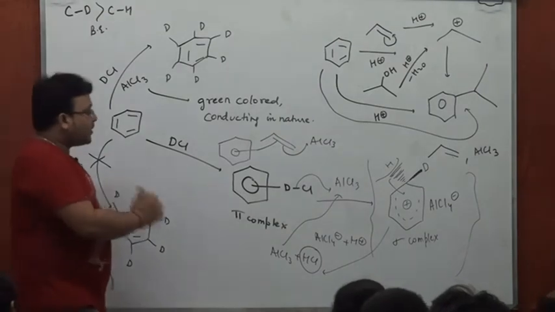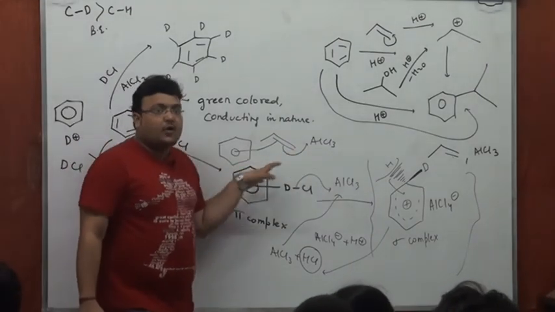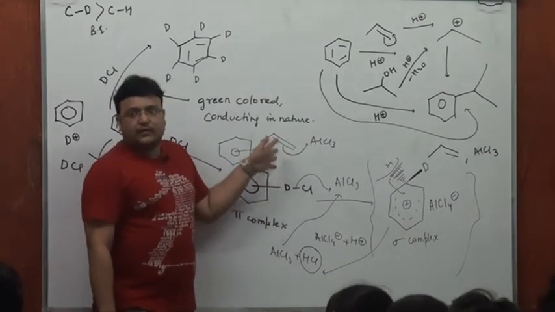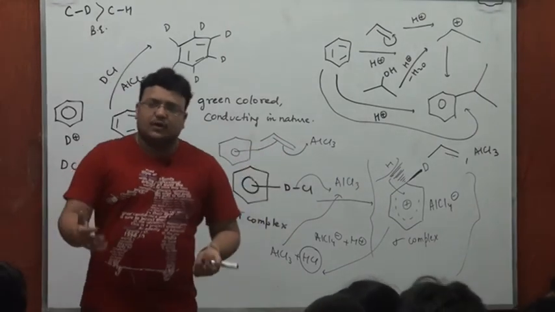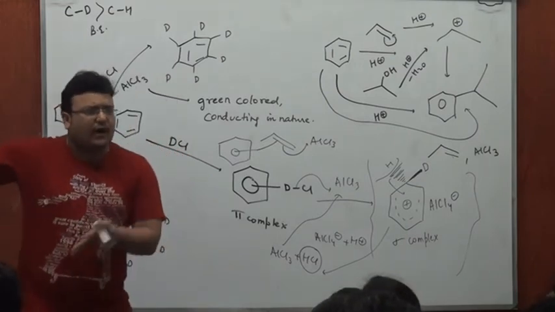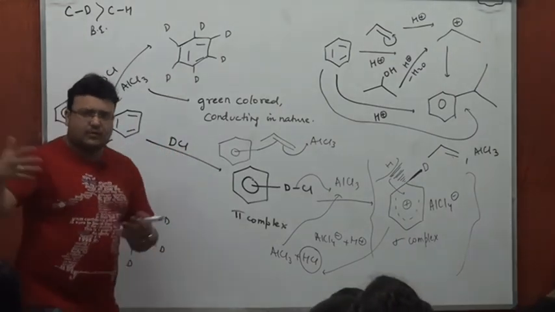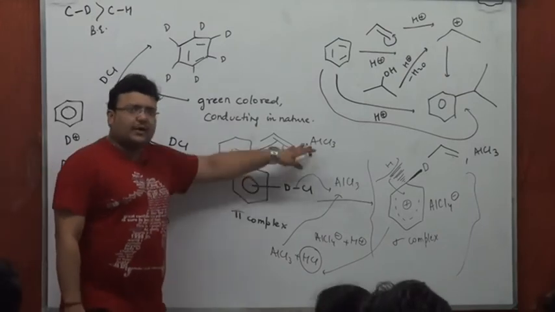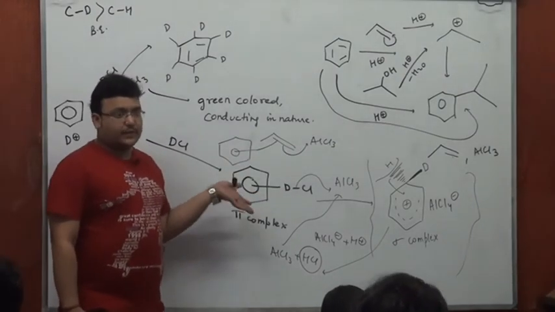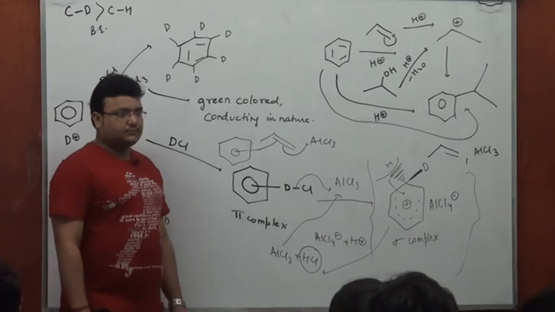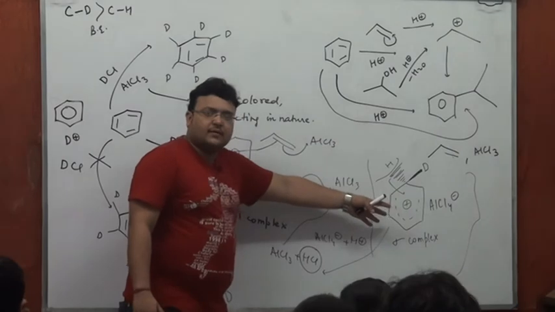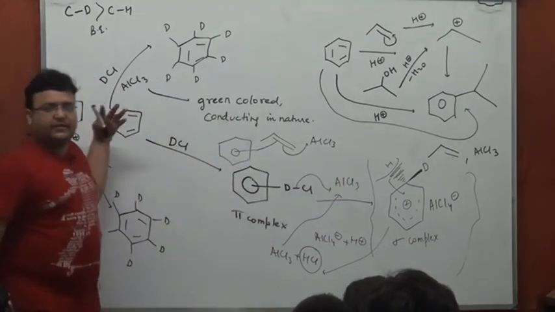I repeat, now because we know it's acting upon a complex and not upon a given molecule, its act will not be limited to a chlorine or HCl or DCl or RCl or RCOCl or halides or bromides. It can act upon any pi complex. Fair enough? And once it matures to a sigma complex, a CH is going to be changed to a C.